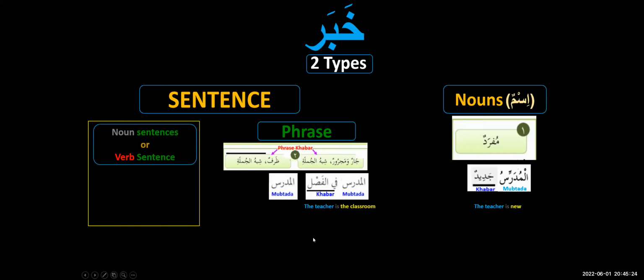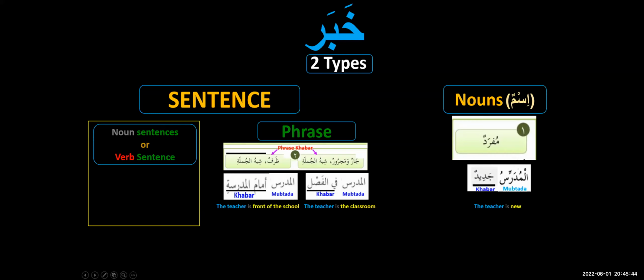So once again, if I say al-mudarris and I become quiet, you're not happy. You want to know more. Previously I said the teacher is new. Then I said the teacher is in the classroom. What about the teacher now? If I say al-mudarrisu amam al-madrasati, the teacher is in front of the school. Did you understand the meaning? Yes, you understood the meaning now.